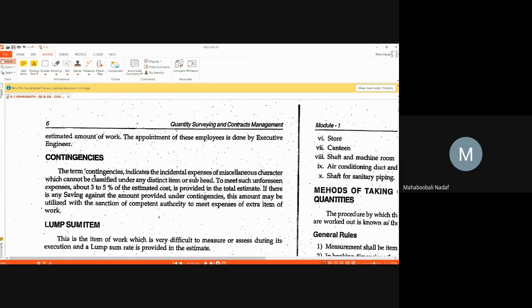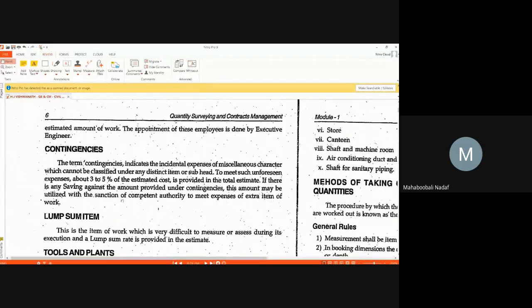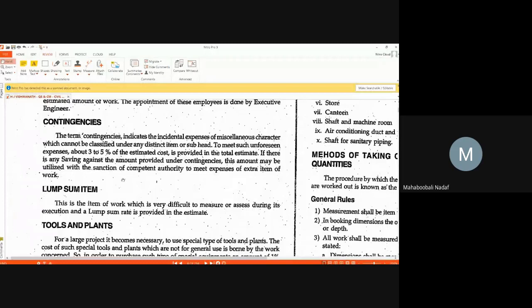But to pay something to the contractor to avoid the loss, you will give some contingencies. Generally, contingencies are 3 to 5% of the total cost of the project. Suppose the project is 1 lakh, an additional 5000 is added as contingency.